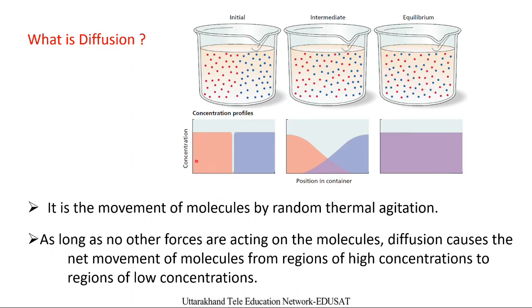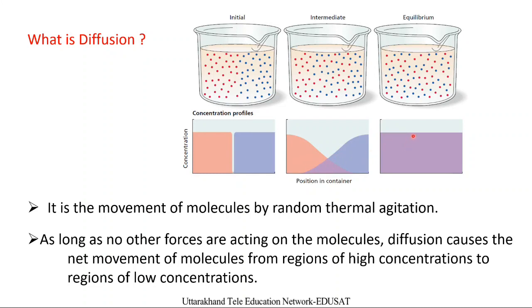The red color represents the molecules of one substance, and the blue color represents the molecules of another substance. Initially both kinds of molecules are separated from each other at a distance, but after some time they get mixed together and form a new color.